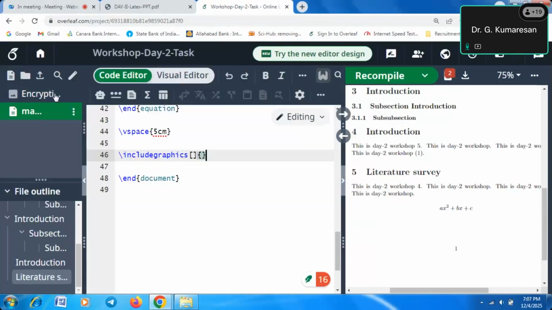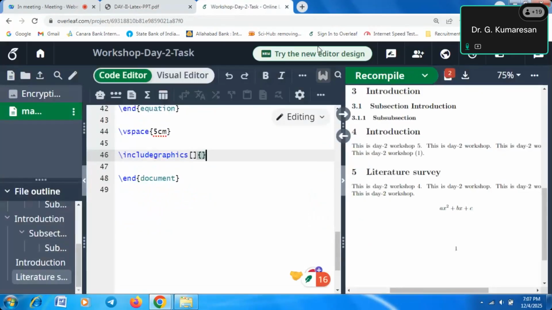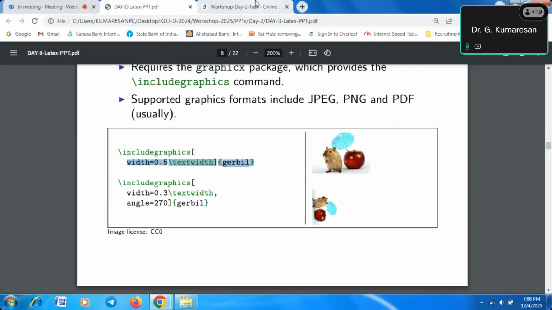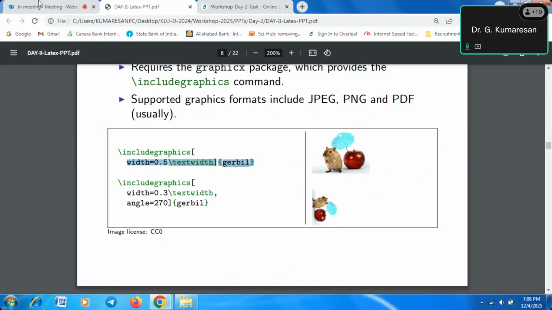So now we will write here. What is the code actually we need to use? Width 0.5 text width, and the file name. Okay, text width and file name. So this is the code we have to write. So here, includegraphics with this.